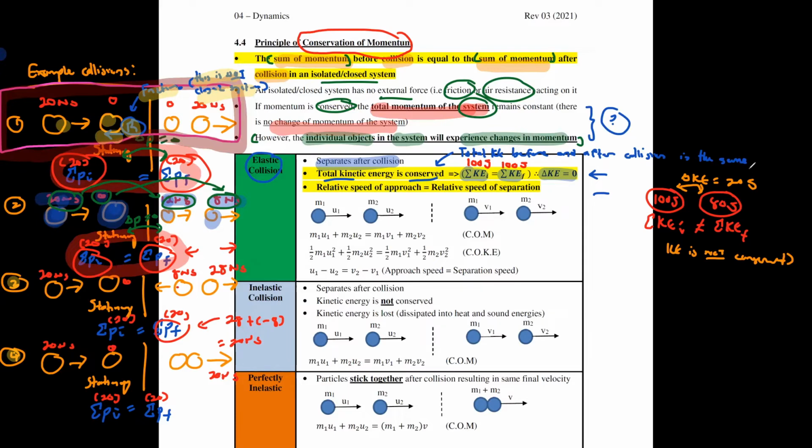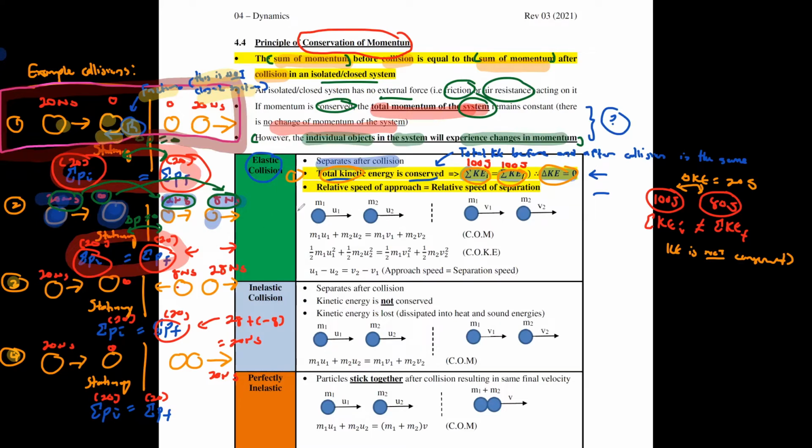So strictly speaking, whenever we say something is conserved, as I mentioned before, the value before and after is the same. That indirectly also means there's no change. Sometimes the wording that they use in the exam questions, they might say there's no change in the value or the value remains constant. It actually implies conservation of the value. So total KE here is conserved. Total initial KE is the same as total final KE. There's no change in the KE value at all. This is the first important characteristic of elastic collision.